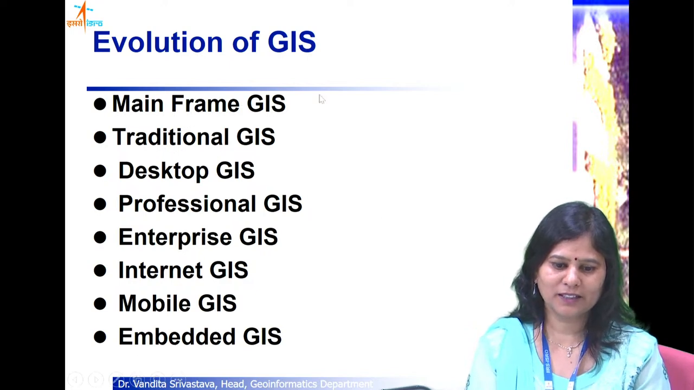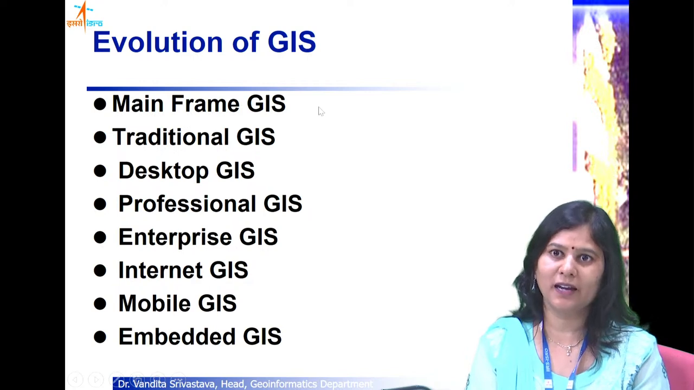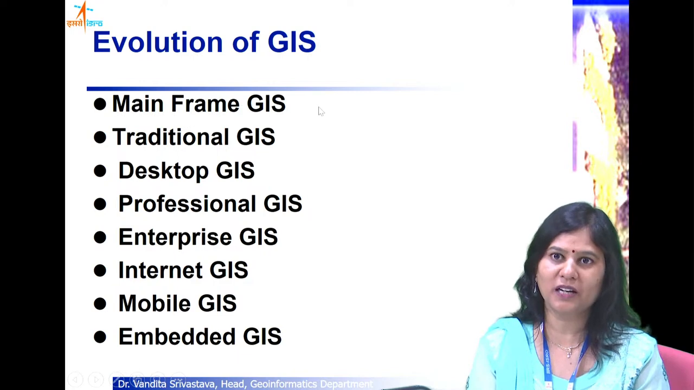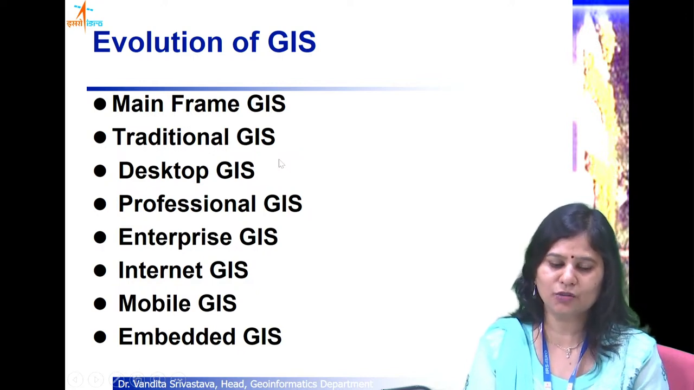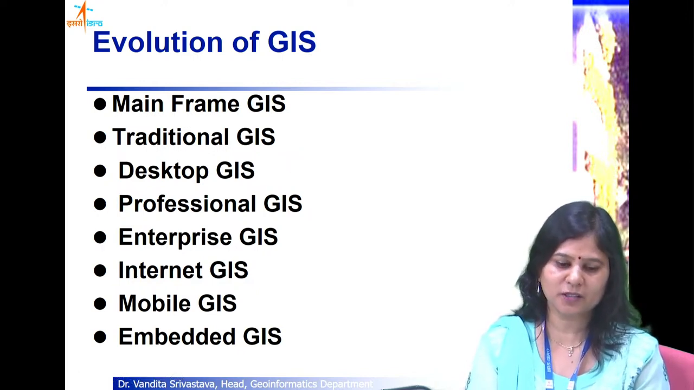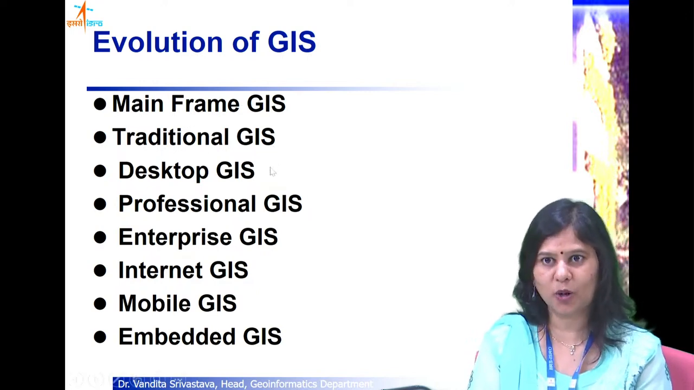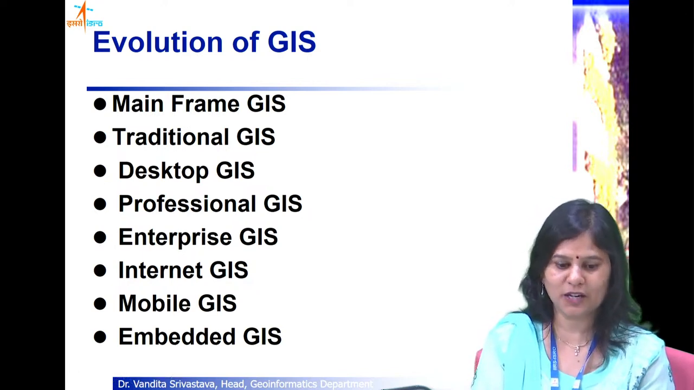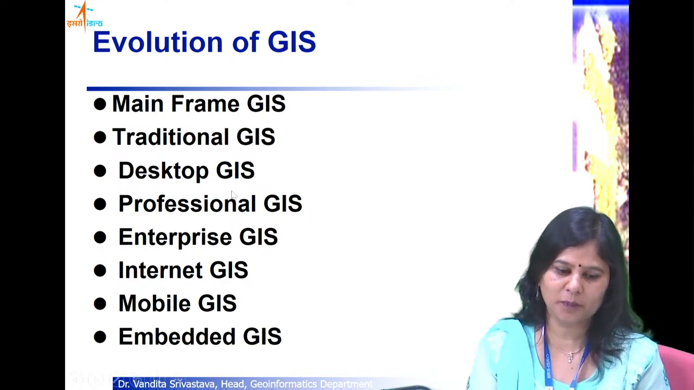From then on, development in computer technology also happened, and as computers were miniaturized, made smaller and smaller, we came to traditional GIS software, wherein they used to be workstation based, still little huge systems, but workstation based systems. And then the desktop computers came, so accordingly the GIS also became the desktop GIS, and then a lot of applications of GIS came.